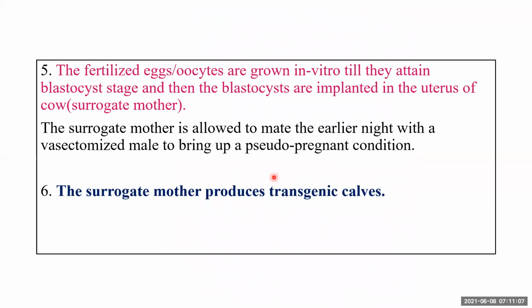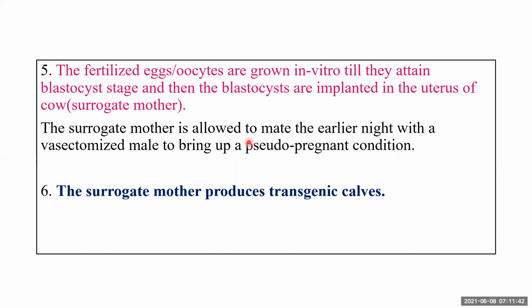Now, the fertilized egg or oocytes are grown in vitro till they attain blastula stage. So now you have a fertilized egg with the foreign gene construct inserted inside the male pronucleus. Now allow them to grow in vitro and multiply and reach a blastocyst stage. And then the blastocysts are implanted into the uterus of a cow, the foster mother or surrogate mother.